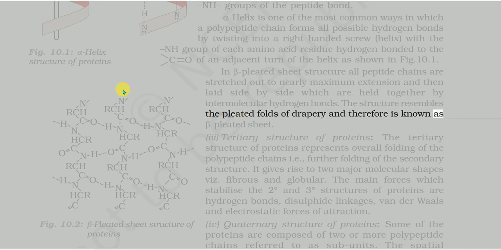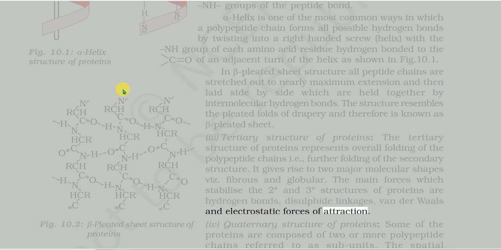3. Tertiary structure of proteins. The tertiary structure of proteins represents overall folding of the polypeptide chains, i.e., further folding of the secondary structure. It gives rise to two major molecular shapes, fibrous and globular. The main forces which stabilize the 2° and 3° structures of proteins are hydrogen bonds, disulfide linkages, van der Waals, and electrostatic forces of attraction.